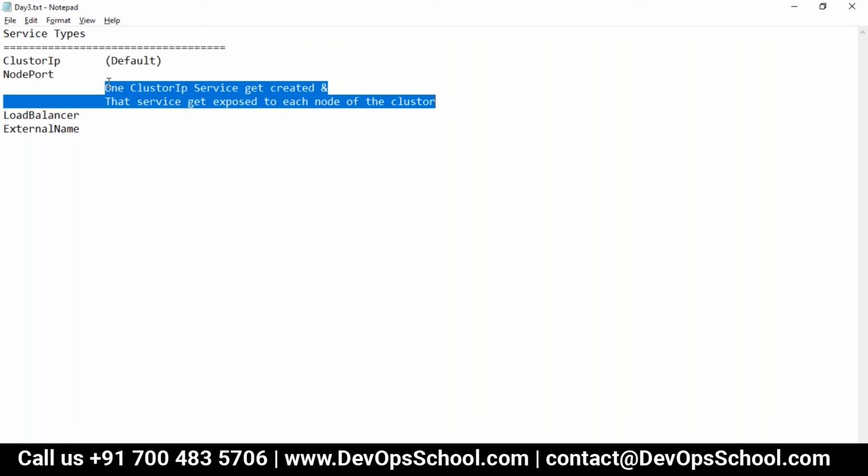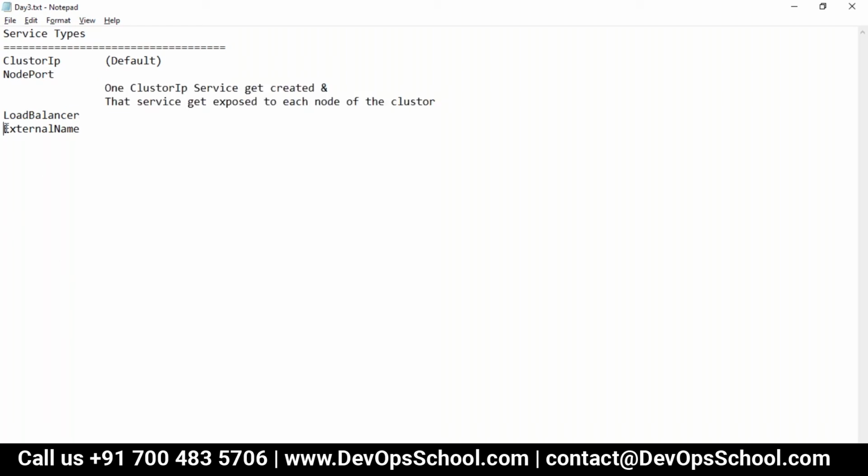So guys, did you understand this node port clearly? Conceptually, if you have understood, the commands are very simple. I'll show you. Did you understand this?